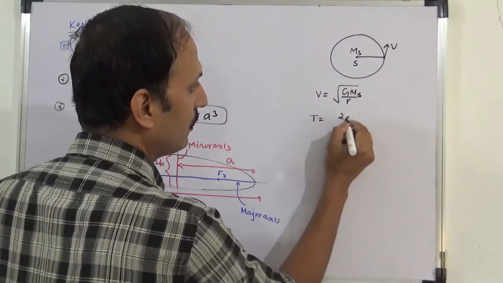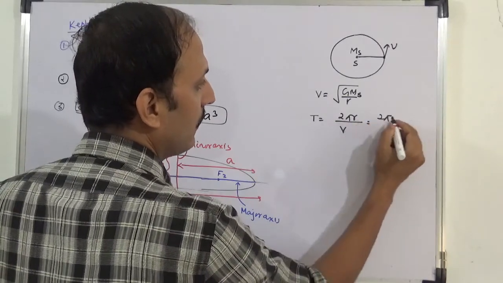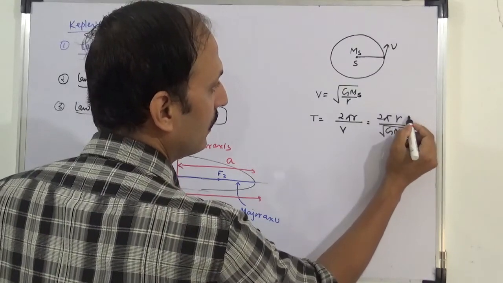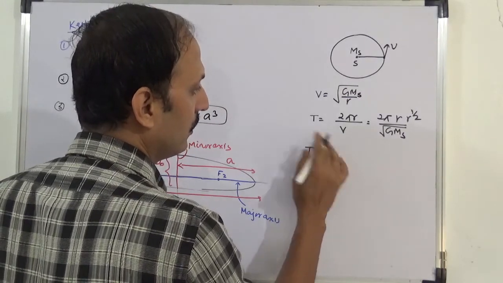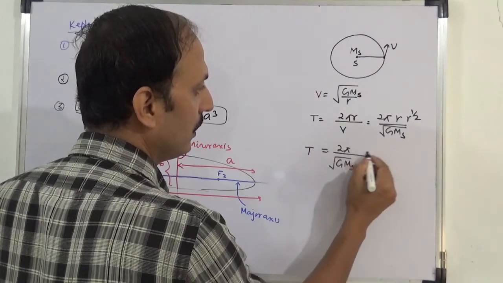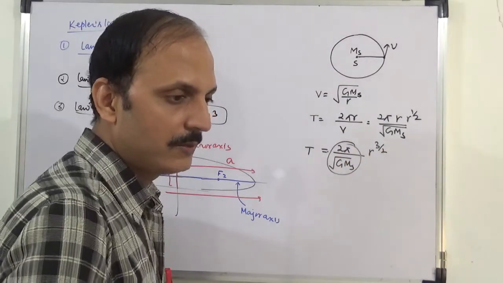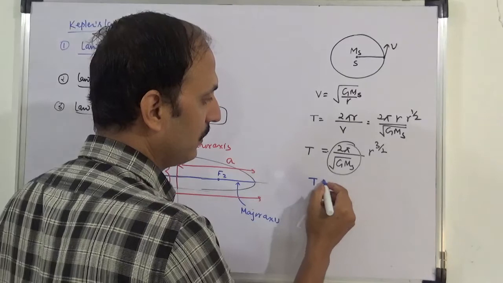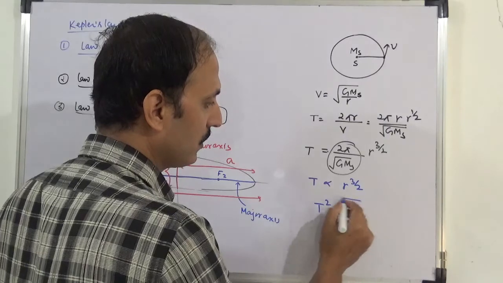टाइम पीरियड क्या हो जाएगा, तो 2 pi r by velocity. So 2 pi r by (GMs/r) raised to half. If you square it, so T square is, or T equal to 2 pi (r cubed by GMs) raised to 3 by 2. Now this is constant. For a given planetary motion, the mass of sun will be constant. So T, if you square both sides, T is proportional to r raised to 3 by 2. If you square it, so T square is proportional to r raised to cube.